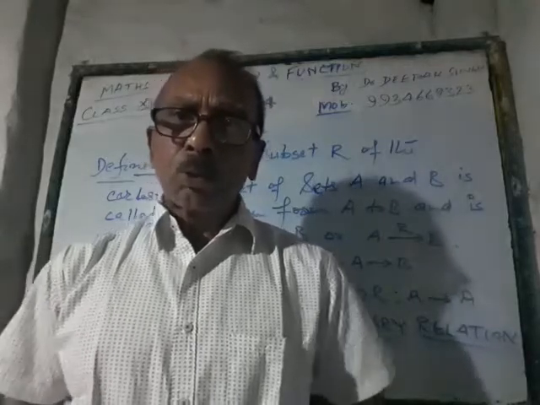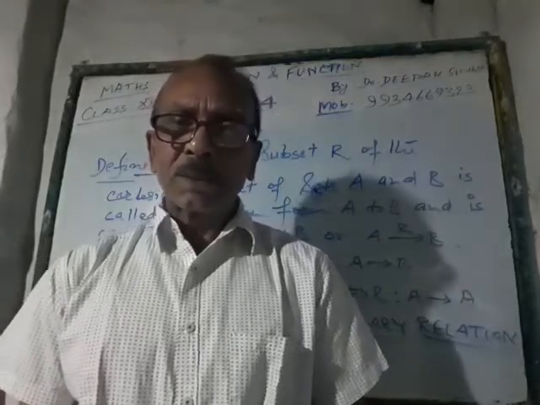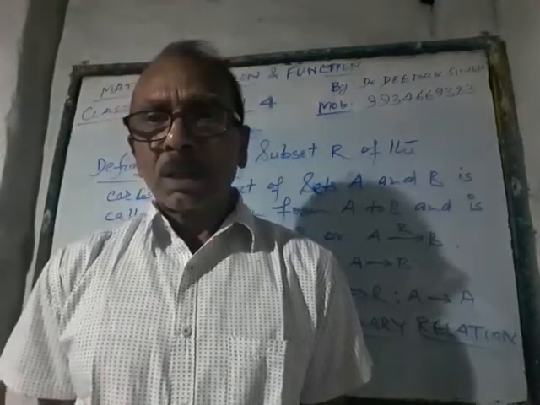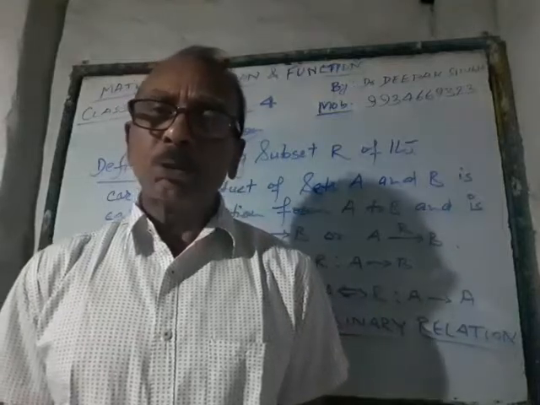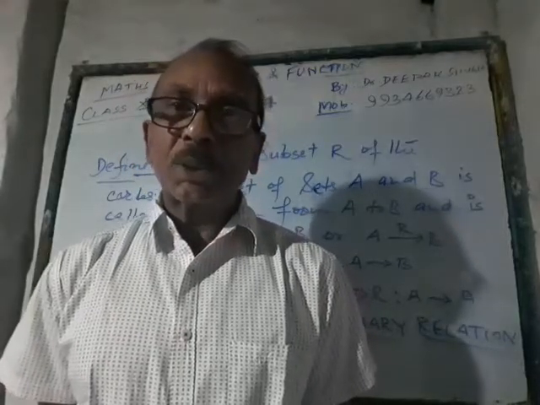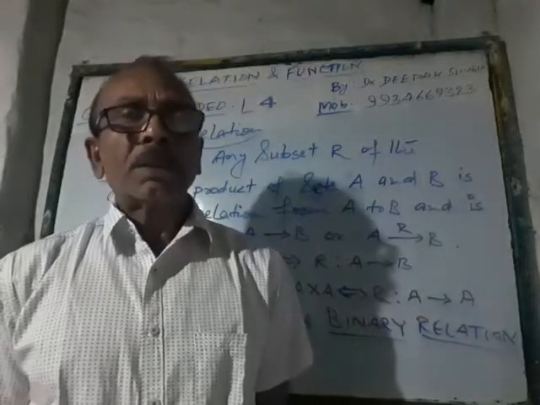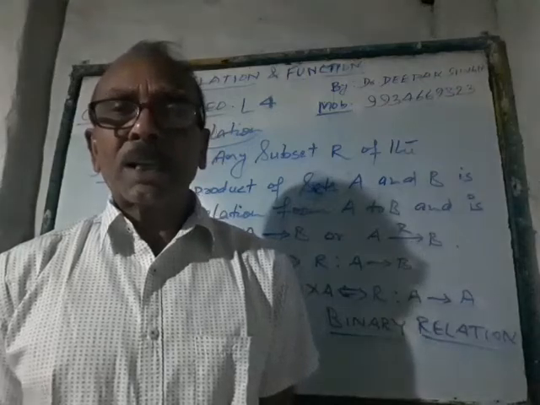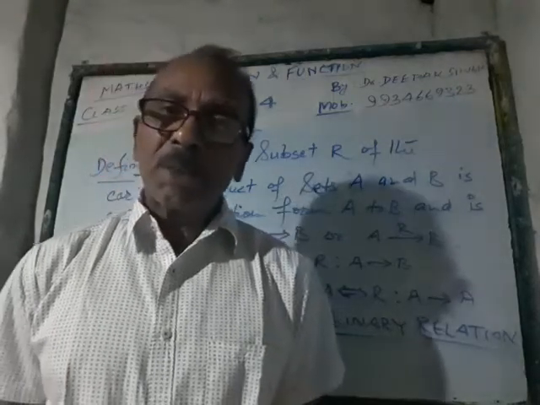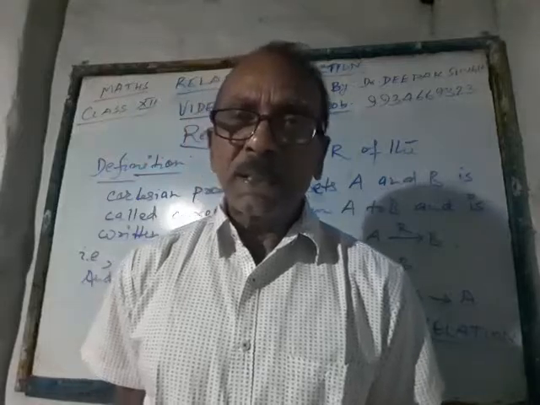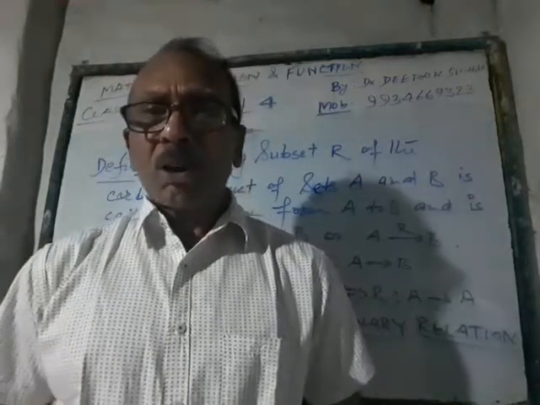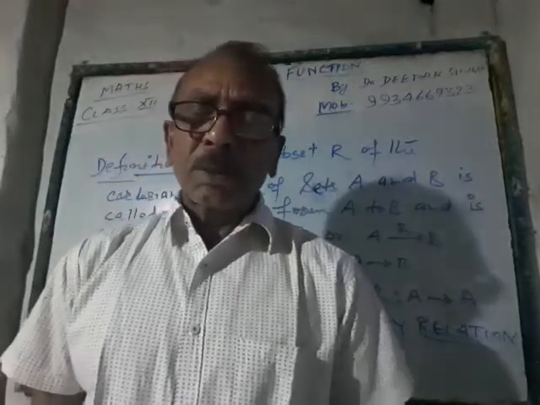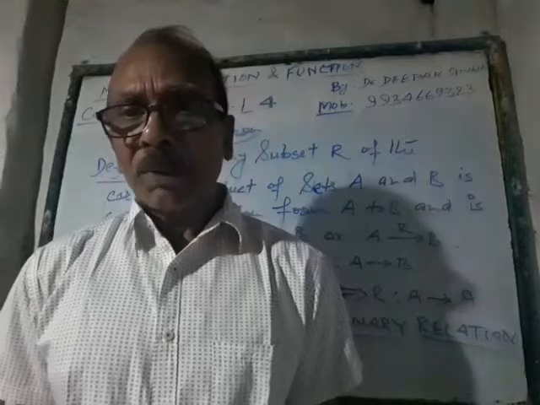So far as a set of human beings is concerned, in your family also, in your locality also, two persons can be related to each other with some relation. Suppose A and B are two of your family members. Naturally, A would be either brother of B, sister of B, A may be a father of B, A may be a mother of B. So a lot of relations can be established between two human beings in the family or in the society.